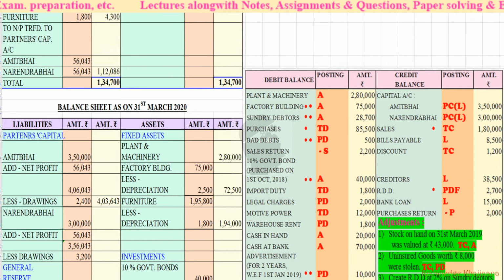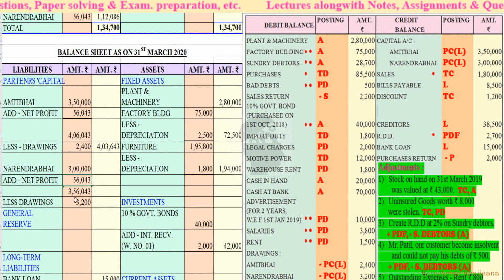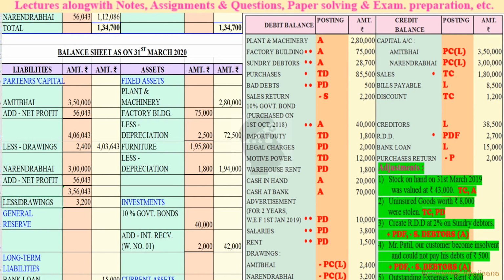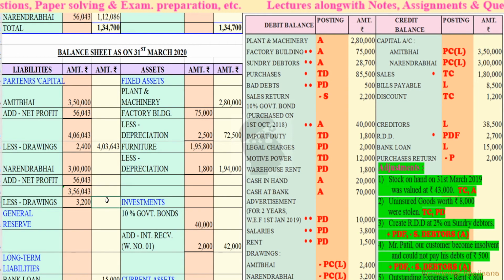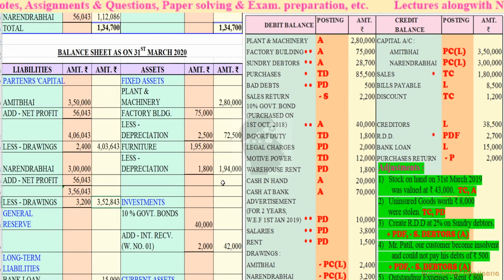Okay, for Narendra Bhai, how to calculate? From this total we have to deduct the drawings. Okay, so it becomes 3,52,843. Okay, so this is the amount of capital of Narendra Bhai.